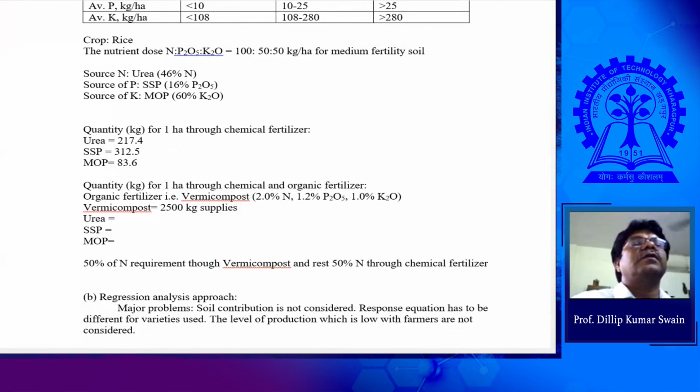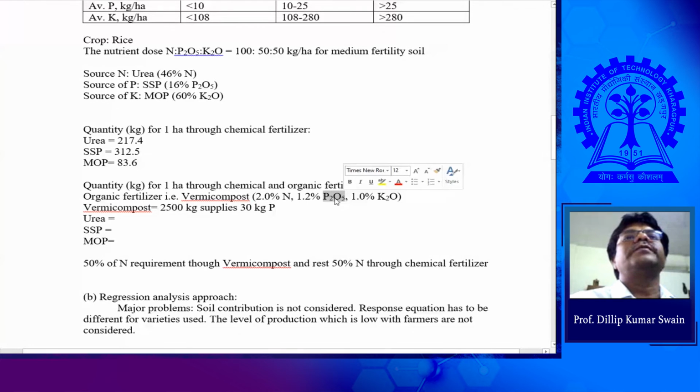Sir, I think 4.16. 30 kg of P2O5 will be supplied now. In 2,500 kg of vermicompost, we will get 30 kg of P2O5. Okay, 30 kg P2O5. Well done. 2500 into 1.2 by 100. 30 kg P2O5. That's true.